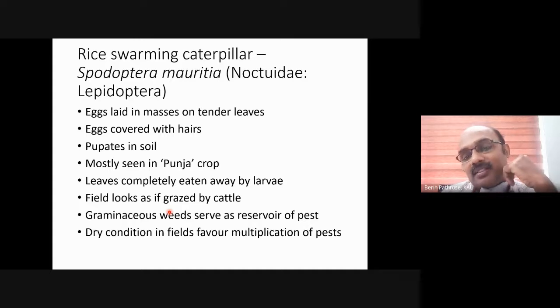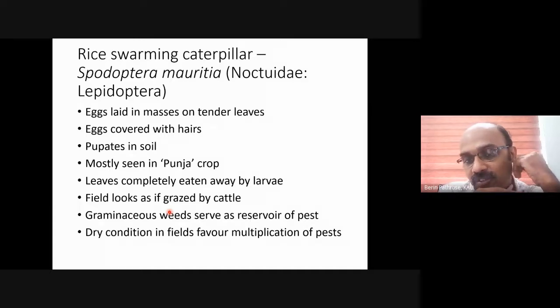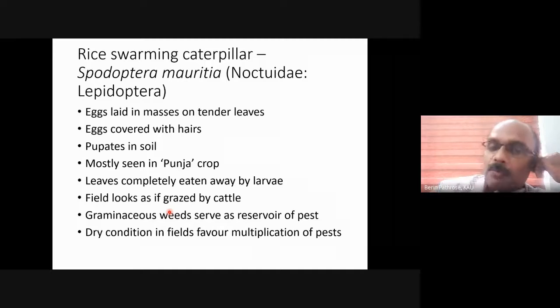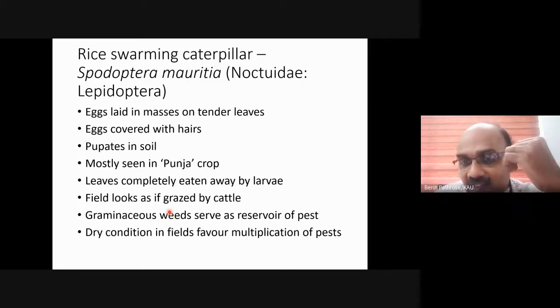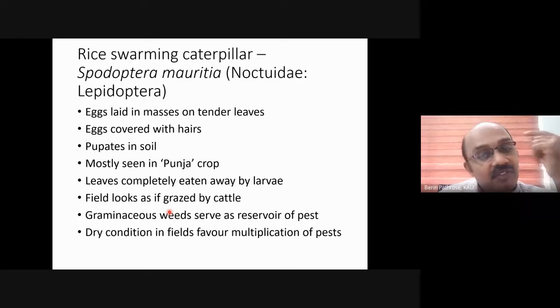Sometimes farmers keep the field dry for 7 to 10 days because they feel that if they dry it for a longer period, the efficacy of weedicides will be more. This dry condition in the field again favors the buildup of Spodoptera mauritia.